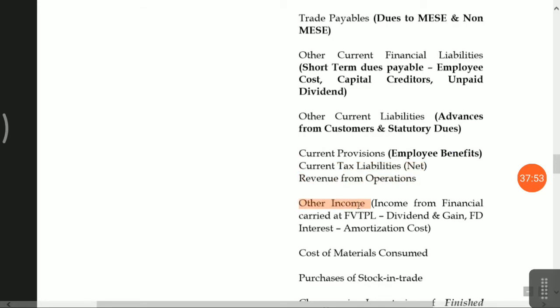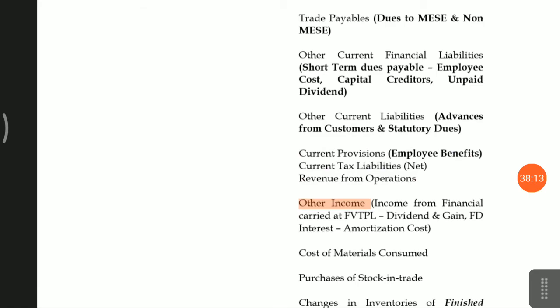Now what is the other income? That is the most important, friends. Fair value measurement concept is applicable. I have already informed you there are three types: amortized cost, fair value through other comprehensive income, and fair value through profit and loss account. Amortized cost, just put it in simple form.